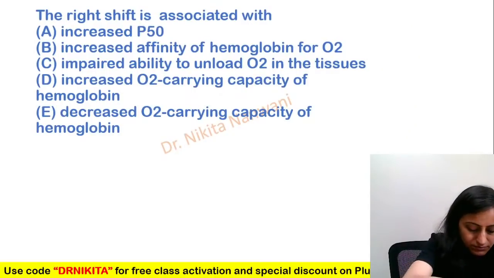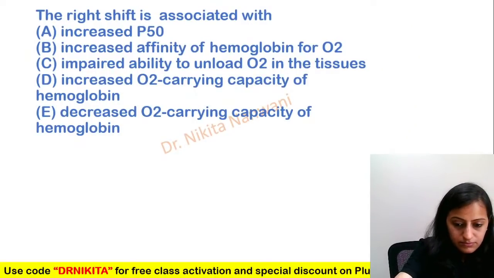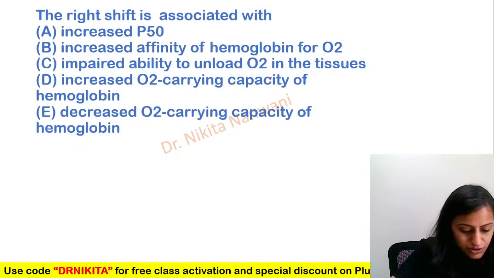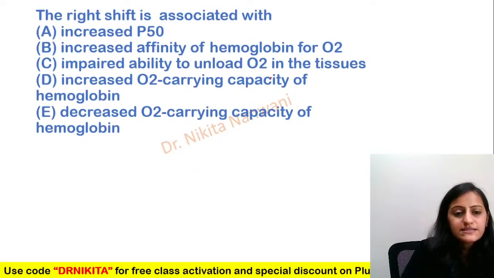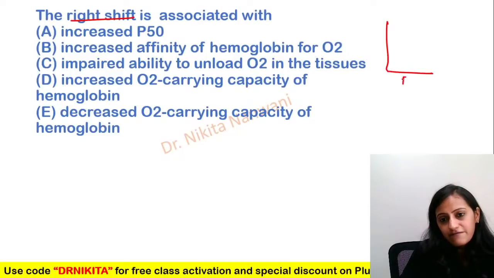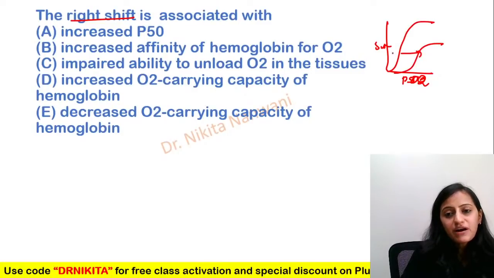All right. So the answer to this, many of you said A and E, the majority said A. See, the right shift, this is the graph. You have P50 or PO2 and SO2. This is the normal. The right shift, of course, is associated with the increased P50.